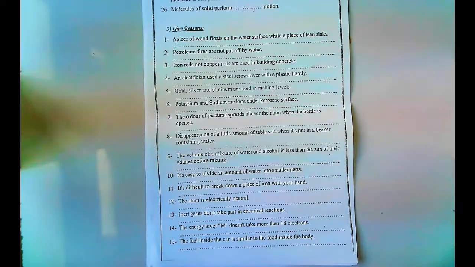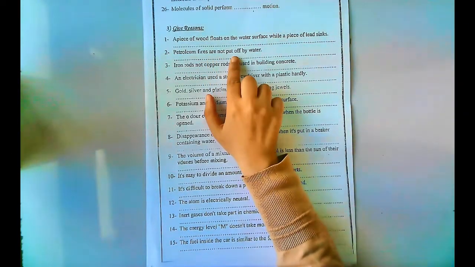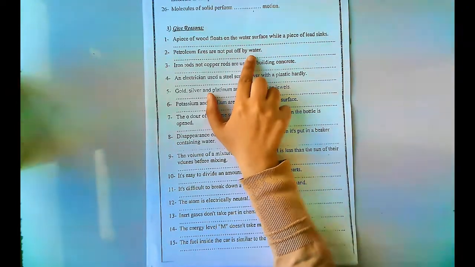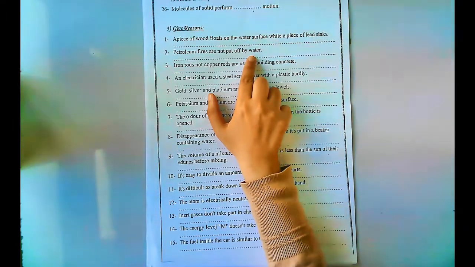Number 2. Petroleum fires are not put out by water because the density of petrol is less than the density of water. So petrol floats on the water surface and water doesn't put out the petrol fire.